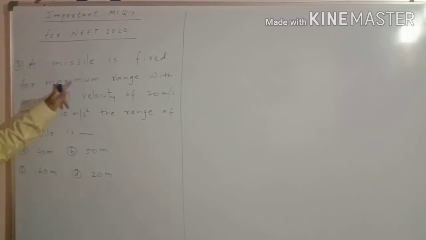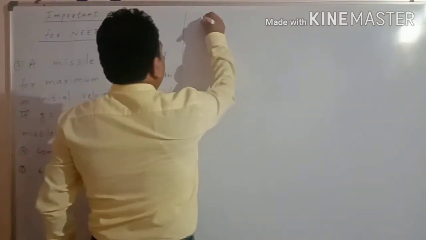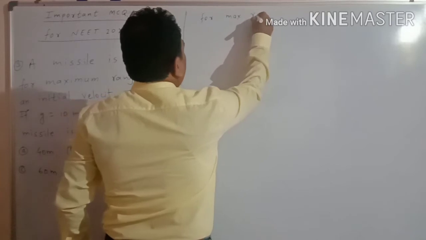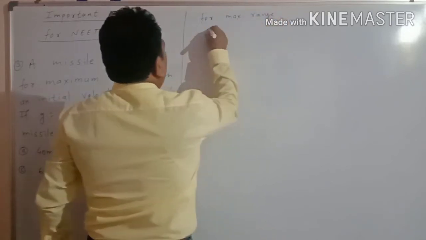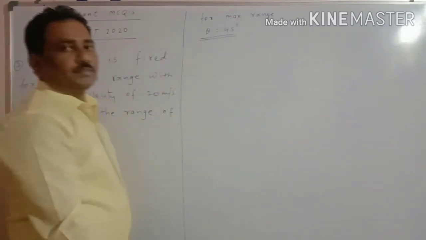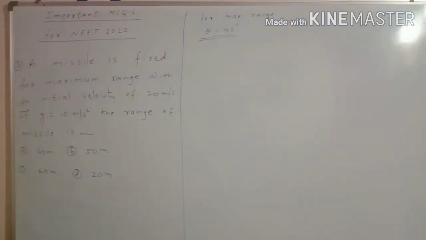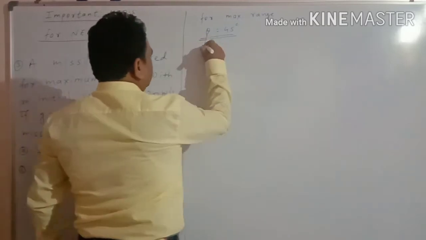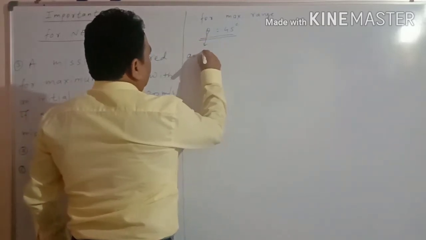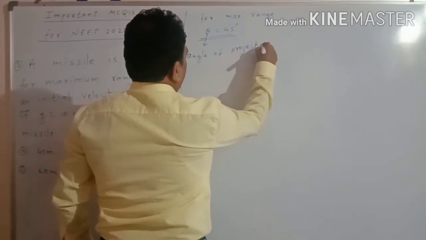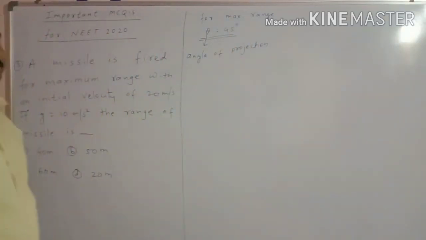In projectile motion, for maximum range the angle of projection is equal to 45 degrees. So this theta is the angle of projection, and it is equal to 45 degrees.